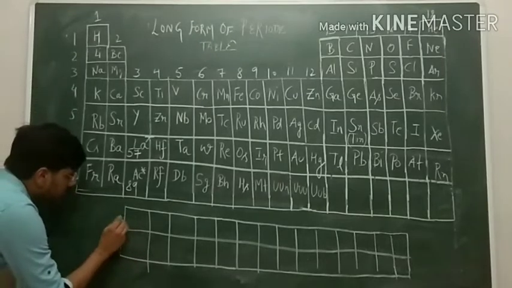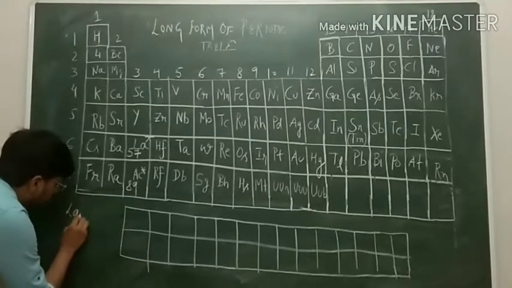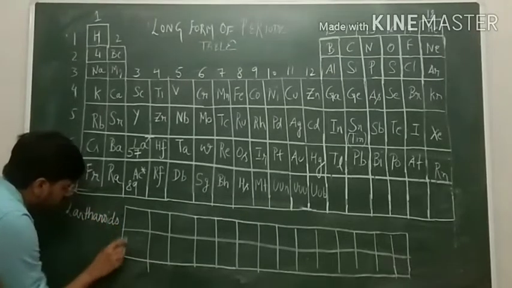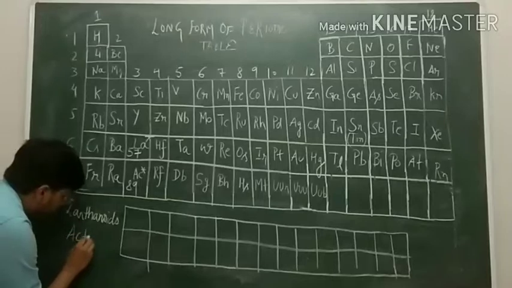Here these 14 elements are known as the lanthanides, and the 14 remaining elements here are known as actinides.